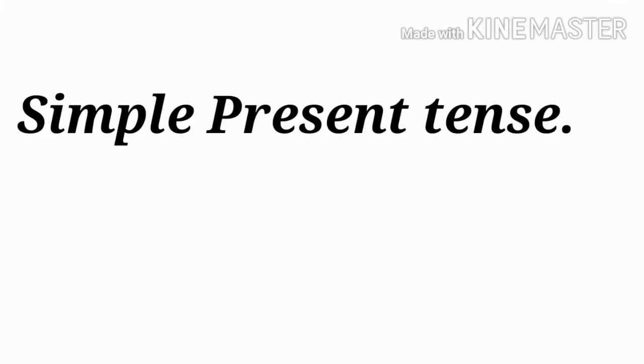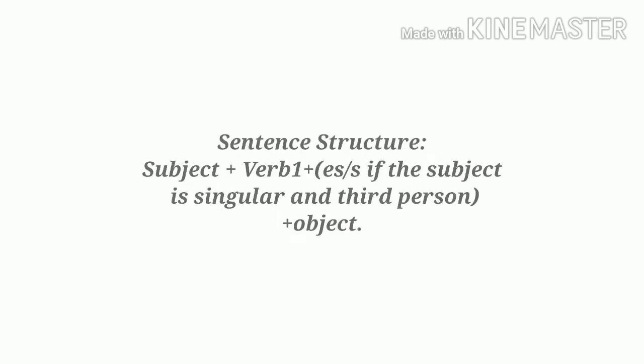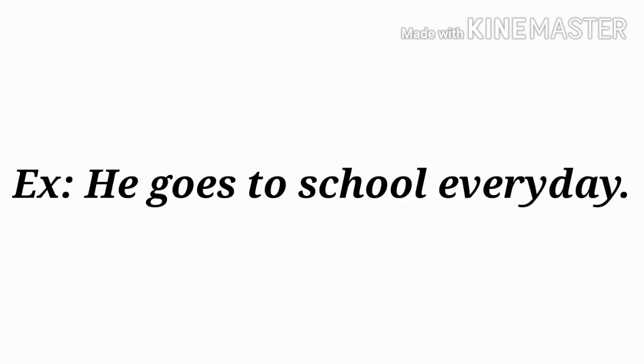Now, what is simple present tense? This is the tense that tells us about the universal truth, facts and habits. Now, the sentence structure is subject plus verb form number 1, es or s if the subject is singular and third person, plus object. For example, he goes to school every day. It is a fact about he, the person who is being talked about.